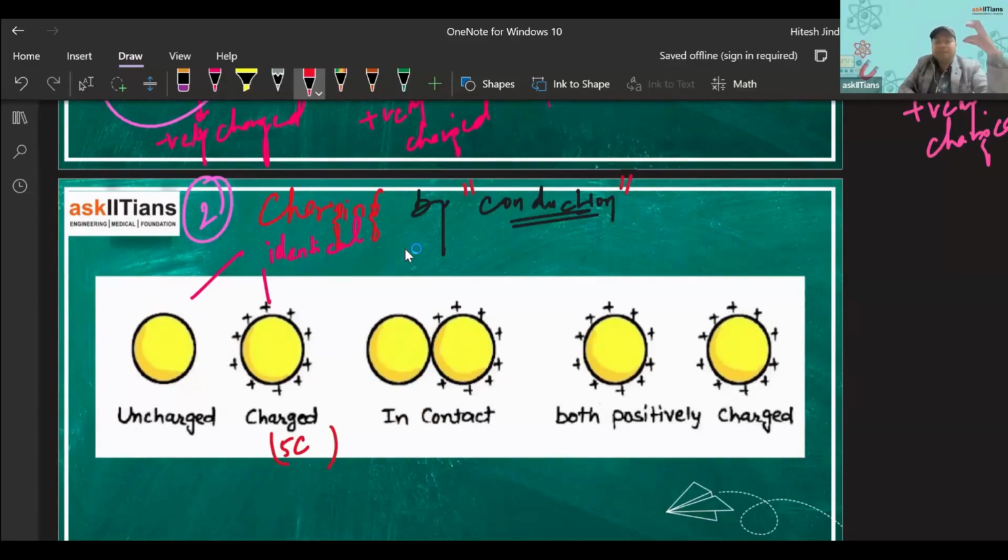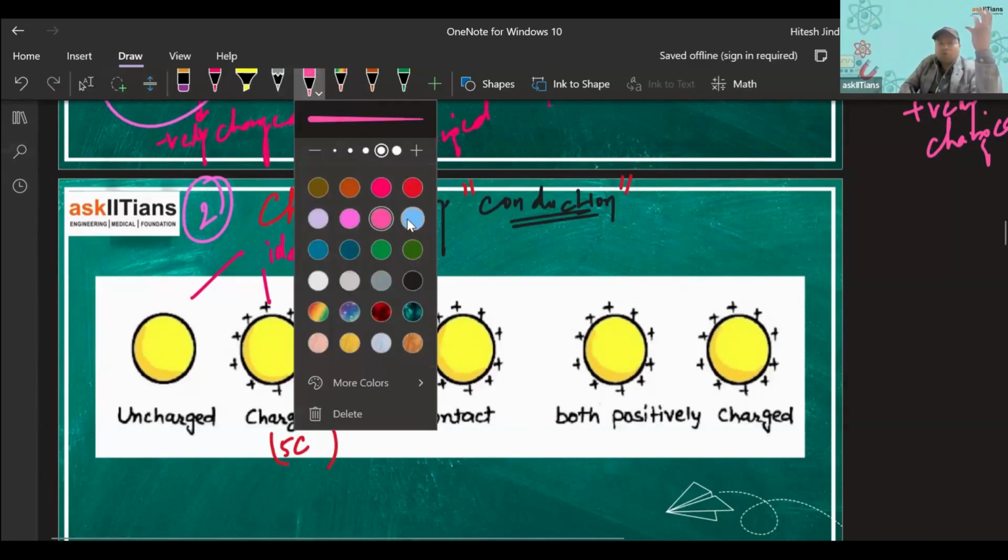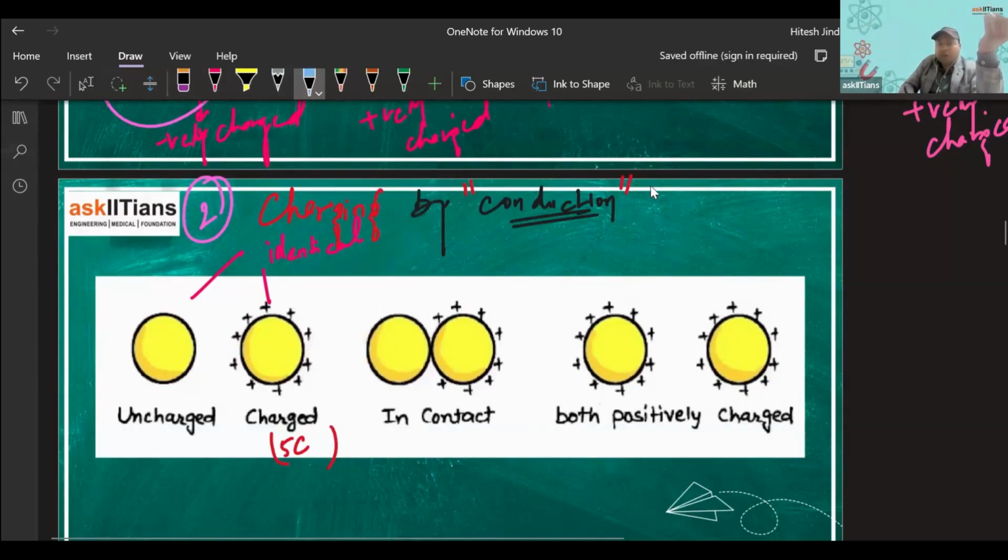Both are, let's say, metallic bodies, both are metals. So when a charged metal is brought in contact with an uncharged metal, the charges from the charged metal will transfer to the uncharged, and the uncharged metal gets charged. So you can see both will get positively charged. So it is charging by conduction, or also it is known as charging by contact.